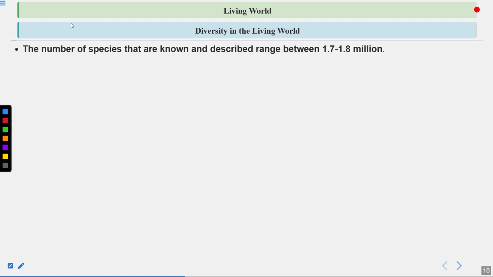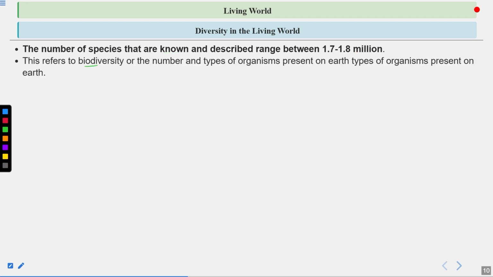Let's talk about diversity in the living world. The number of species that are known and described ranges between 1.7 to 1.8 million. Okay, so these are the species that are known and described, but still there are a lot of species that haven't been described, that haven't been found even, because they are present in remote areas, in extreme areas. So we are not able to reach these areas. So still there are a lot of species that haven't even been found. So this refers to biodiversity.